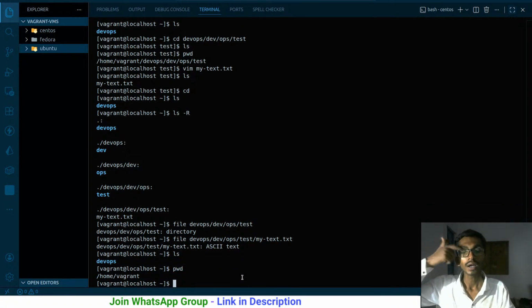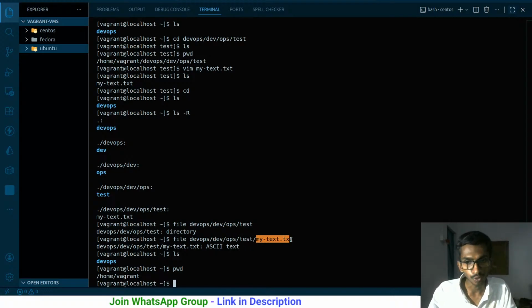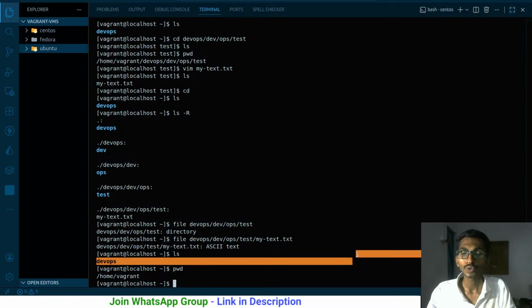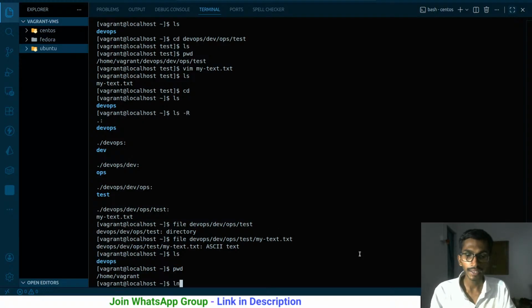I'm still in my home directory right now, present working directory here. And what I want is to create a link that references this particular file. Pretty simple. So I'm just going to create a link. So ln, and for soft link I'm going to be using -s over here. So ln stands for creating the link, and that should be a soft link over here, ultimately a shortcut at the end of the day I'm going to be creating. And what is the path?